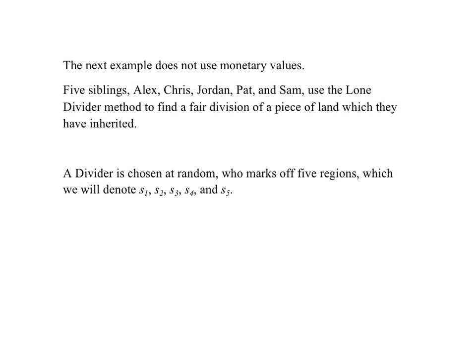The next example presents the information a little bit differently, and it does not use monetary values. So here we now have 5 siblings, Alex, Chris, Jordan, Pat, and Sam, who use the lone divider method to find a fair division of a piece of land they have inherited. A divider is chosen at random, who marks off 5 equally valuable regions, right? There are 5 siblings, and therefore there need to be 5 shares marked off. And as usual, we will denote those regions, those shares, S1 through S5.